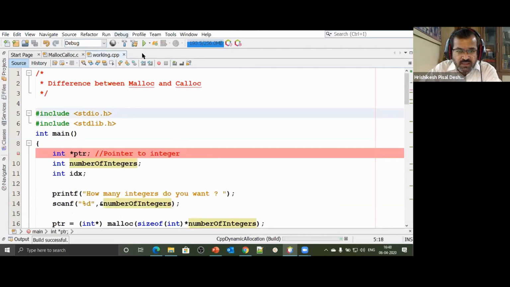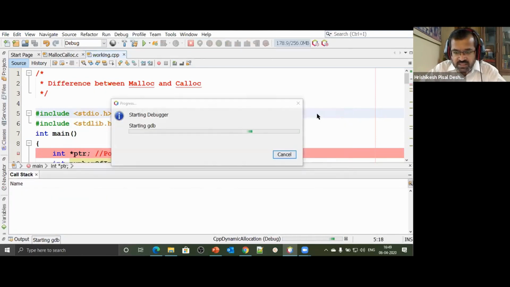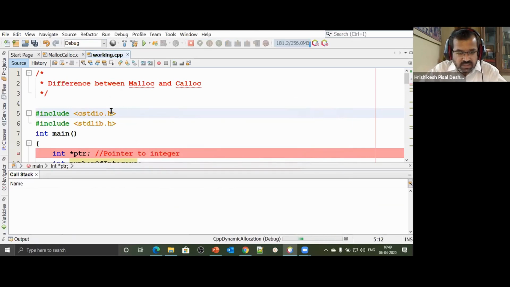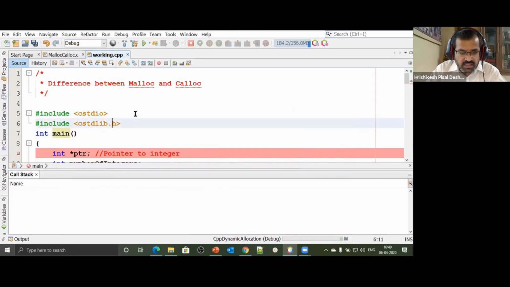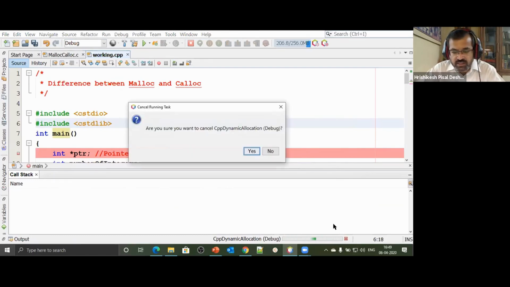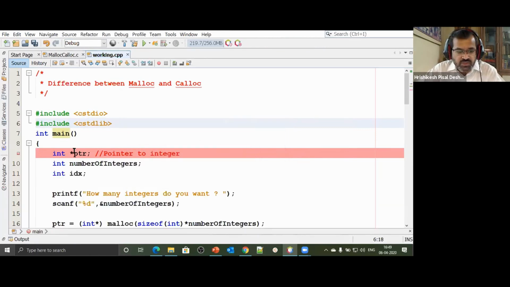Let's make a correction. Let's not say stdio.h. We'll rather have to say cstdio, because it's a C++ file, not C code. Or we could change that extension to C. Here we go, cstdio, because we want that concept of namespaces to be there over here. It's a C++ program. I have saved this file with an extension of .cpp, so better change the names appropriately. No .h, keep in mind. Otherwise, the conflict of names issue will still be there.